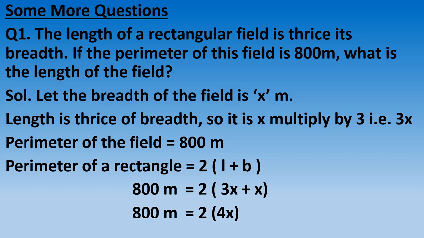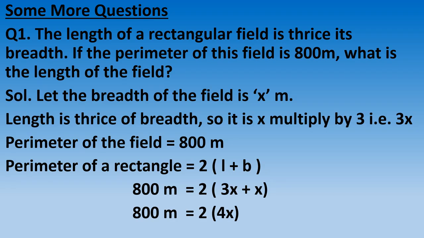Below the equal sign, below 2, then start the bracket. Now length. What is the length? We have found out the length. See, what is the length now? 3x. So in place of length, we have written 3x. For the plus sign, write down the plus sign. And what is breadth? Breadth we have supposed x. So in place of breadth we have written x.